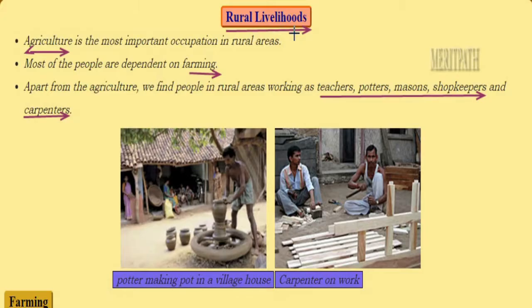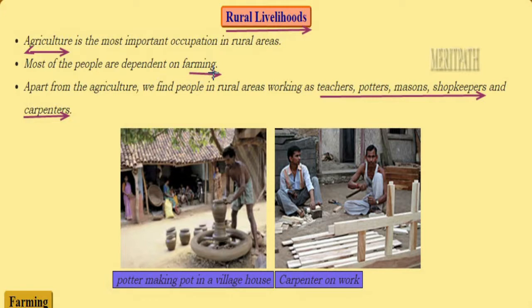So rural livelihoods means people living in the rural areas. When I talk about rural areas or when I say the word rural areas, it means that people living in villages. So people living in villages, what is their most common occupation? You all know it, right? Agriculture is the most common occupation in the rural areas. They depend on farming practices.